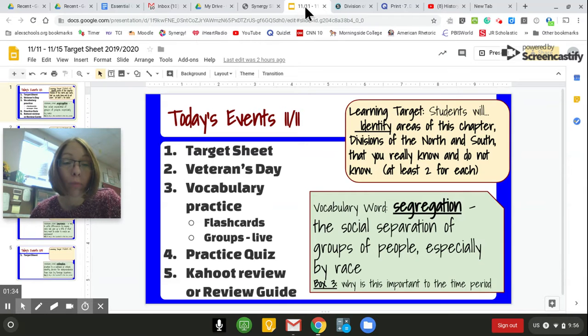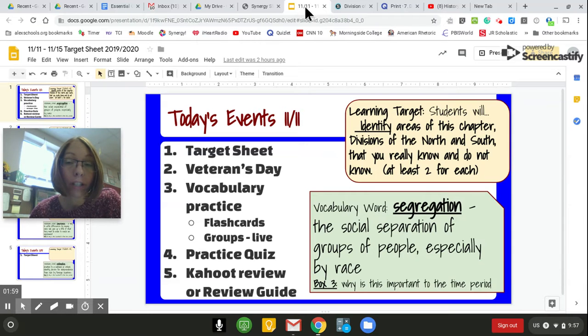Now, why is it important to the time period? Because it helps remind us about slavery and about the racism that existed. It's going to then bleed into the present, like 100 years later. This is one of the things that Martin Luther King and all of the civil rights leaders are going to work towards ending, this social separation. So that's an important word. We'll come back to it multiple times this year.